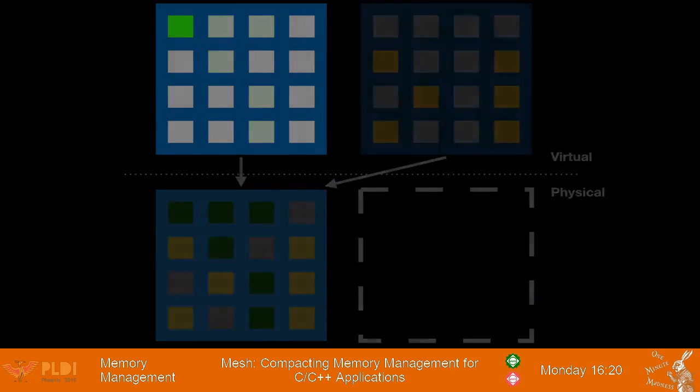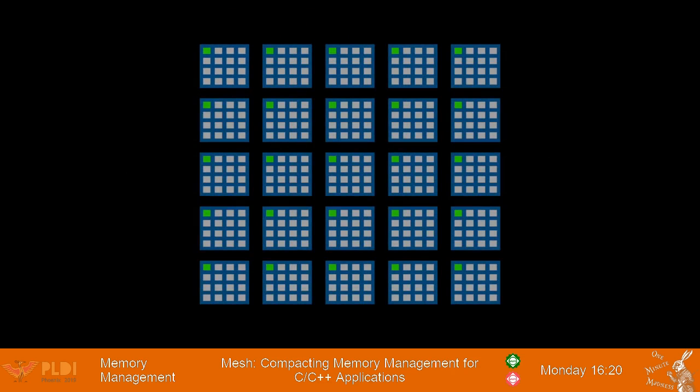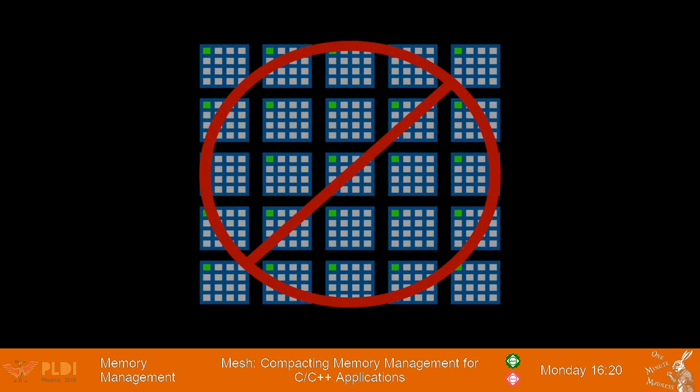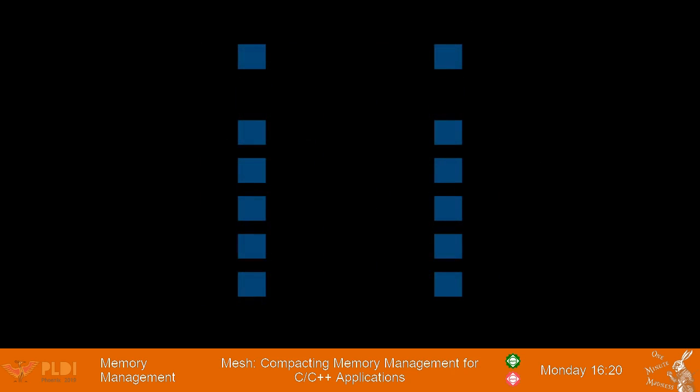First, Mesh uses a randomized allocation strategy that scatters objects within each virtual page, making it provably exceedingly unlikely that we'll end up with low occupancy pages that are unable to be meshed. Second, Mesh incorporates an efficient randomized algorithm that's guaranteed with high probability to quickly find candidate pages to mesh.